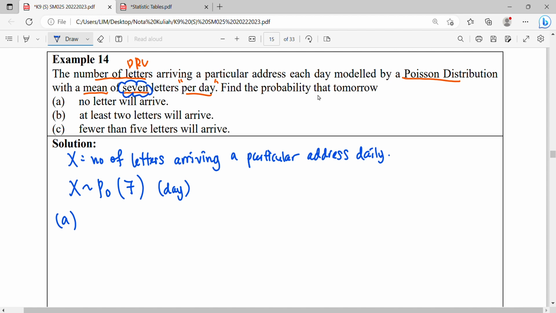No letter will be coming. So x will be equal to 0, because x is a quantity about the number of letters. So x equals 0. This one we can choose: you want to use the formula or you want to use the table, also can. So if you use the formula, it will be e to the negative lambda, which is 7, times 7 to the power of 0, over 0 factorial.